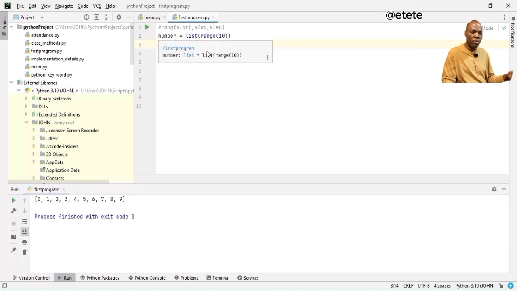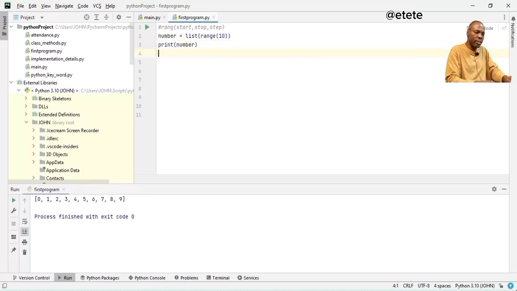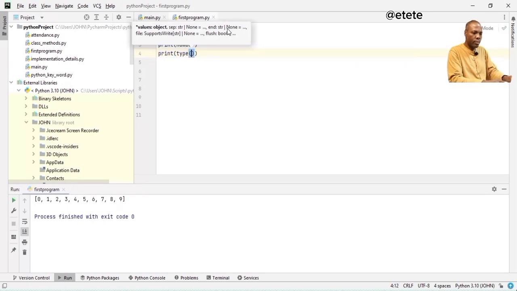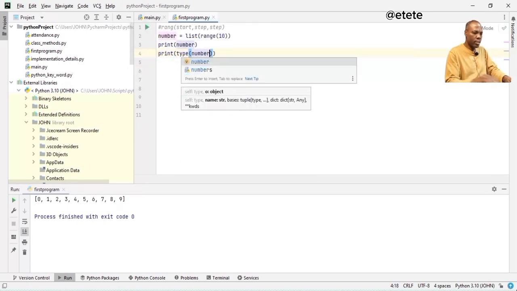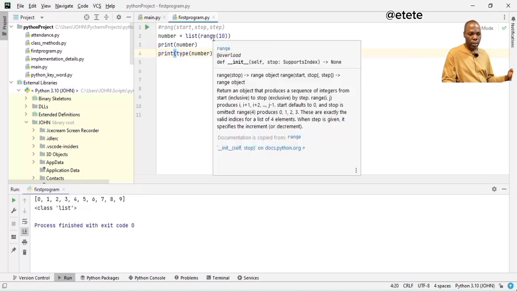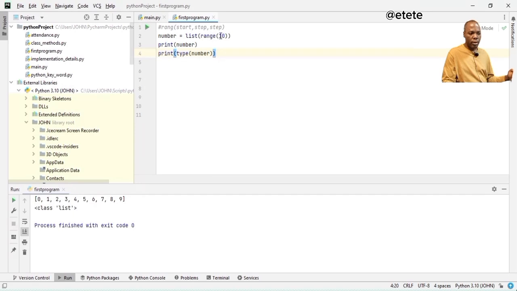So this number becomes, now if I decide to print out the data type, the class of this number, print, and then I call my type function and I supply number to it. What will it give me? It will give me the list class. So you see class list. So I'm calling my range function to be able to create the sequence, the value of this list, and it is what? 0 to 9.